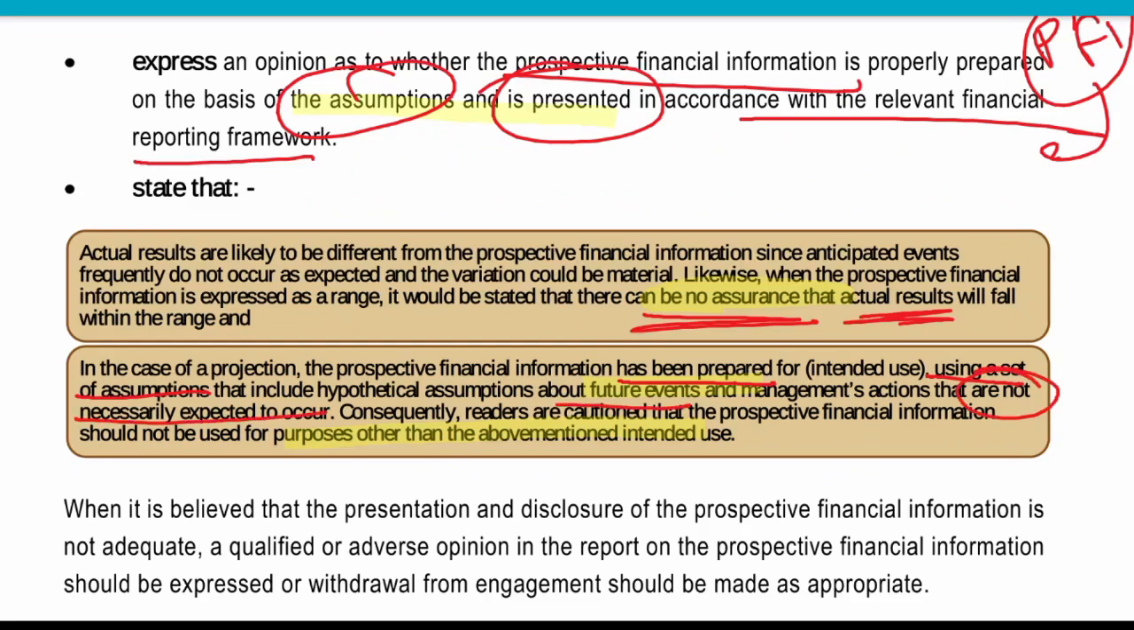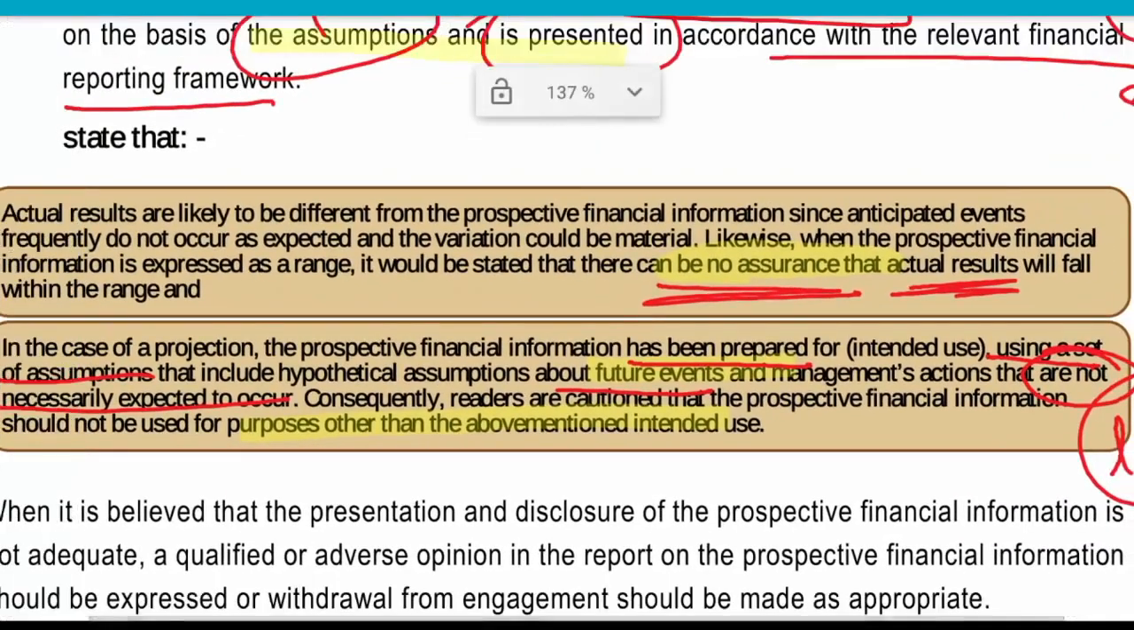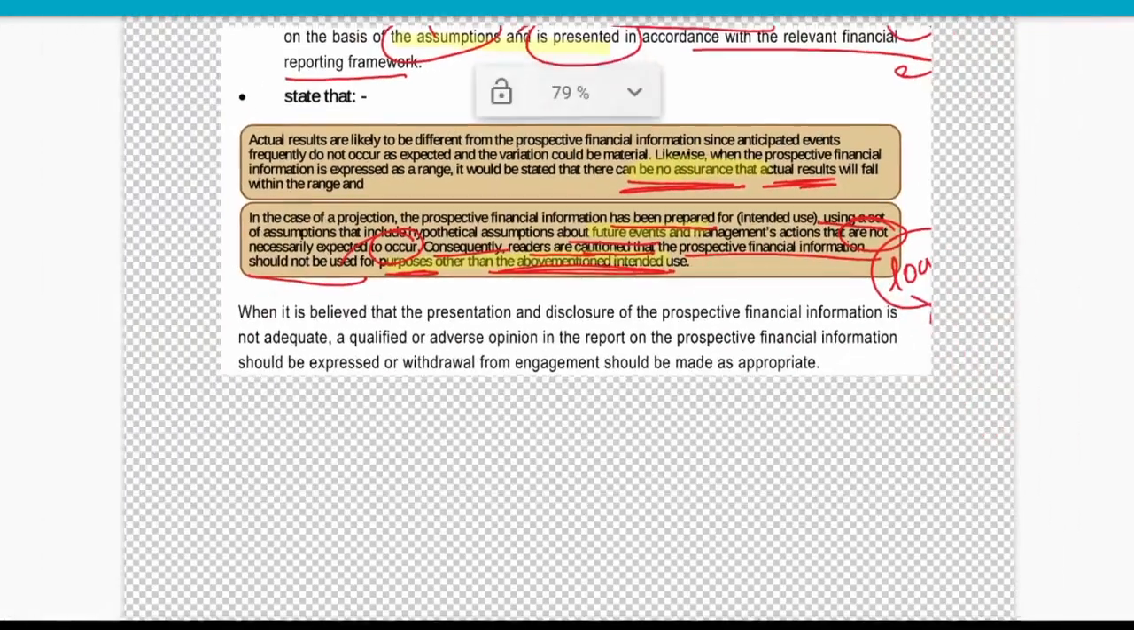Suppose we are providing in the financial information that we have got this loan, but in future it might be possible that we are not able to get this loan, or we are not able to make this additional investment. So only providing these kinds of assurance or examination does not necessarily mean that all these things are bound to occur, right? And consequently, the reader should be cautioned that prospective financial information should not be used for any purpose other than the above mentioned intended use. So whatever intended use is there, do not use it for anything apart from that.